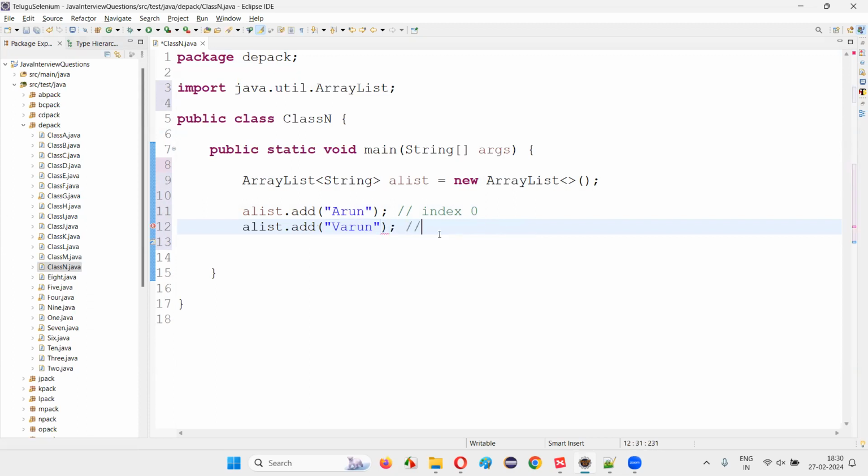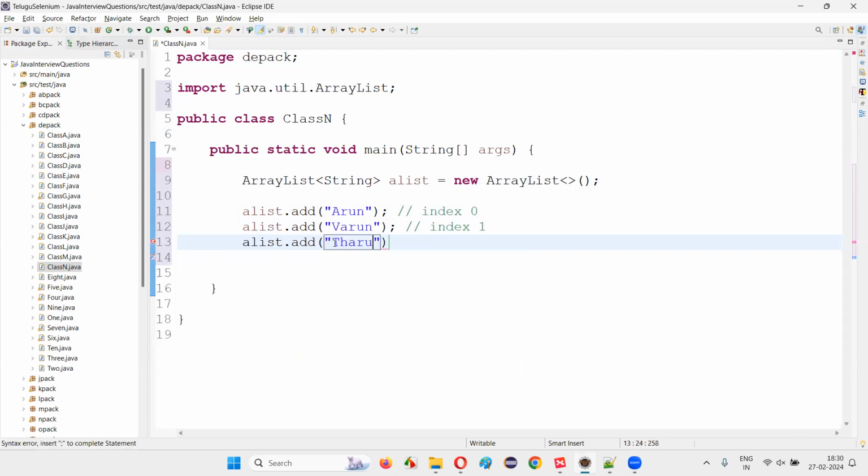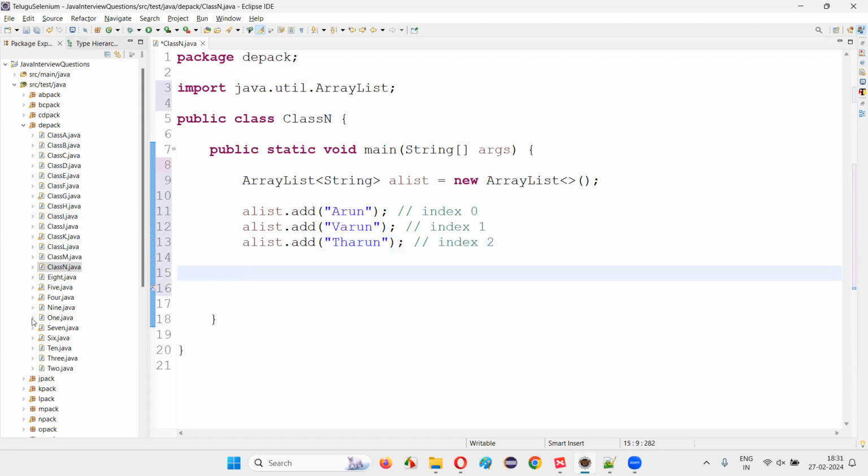This Varun will be stored at index 1. Then aList.add of Tarun. This Tarun will be stored at index 2.